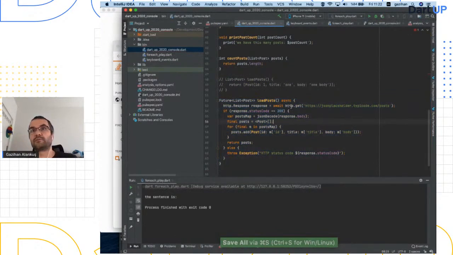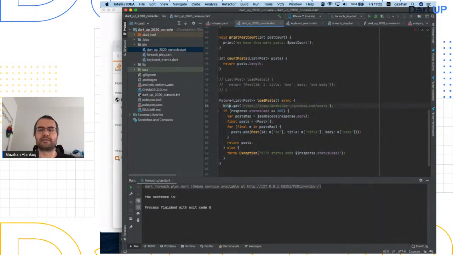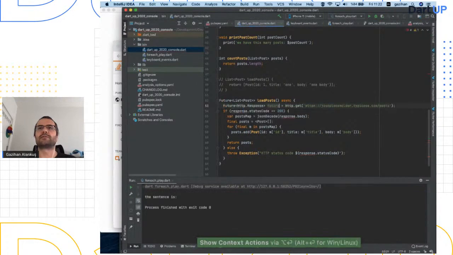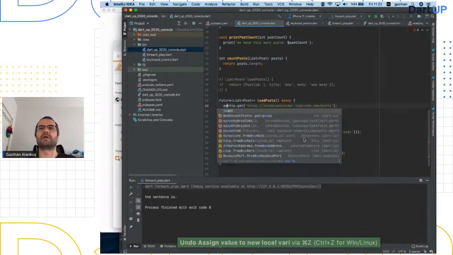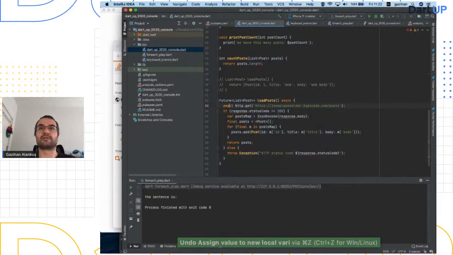It gets me a future, right? So you can imagine creating this line like this. I assign a value to a new local variable, and what is this? It's a future. So let me get back. When you put an await in front of it, instead of getting the future, and let me assign this to a variable, what is it? Oh, it's an HTTP response. Great. So let me play with it.